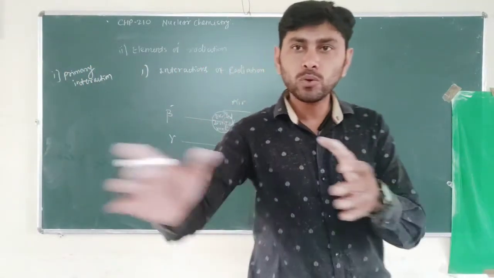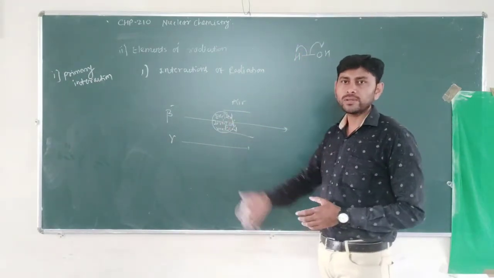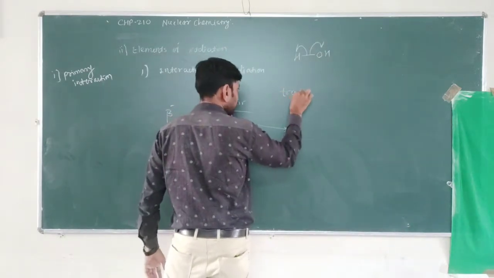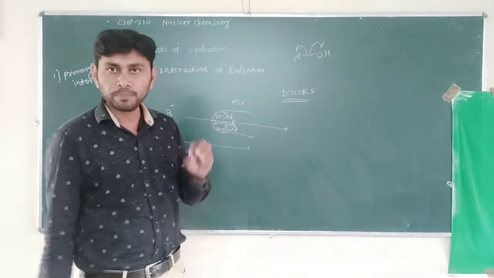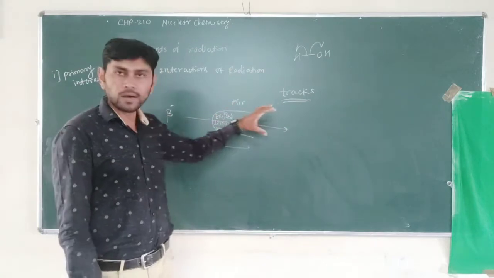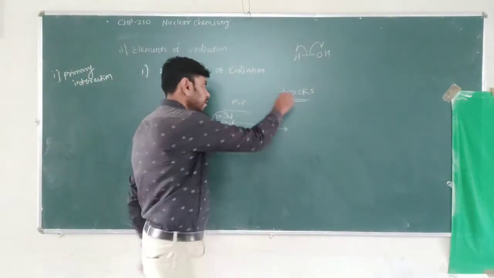They move in a particular way, either zigzag or straight. They have their different ways, and those ways are known as tracks of radiation or tracks of particles. Tracks means the path chosen by these radiations or particles to move along.